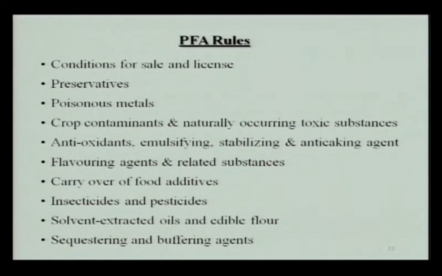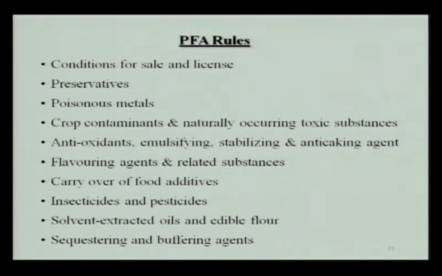The next part is about antioxidants, emulsifying agent, stabilizing agent and anti-caking agent. This part gives the definition of all these terminologies: what is antioxidant, what is emulsifying agent, what is stabilizing agent and what is anti-caking agent. For example, in case of antioxidants, whether it is natural antioxidants like tocopherol or ascorbic acid, or chemical or synthetic antioxidants like BHA or BHT, there are instructions for the maximum level of use of these antioxidants in various food products.